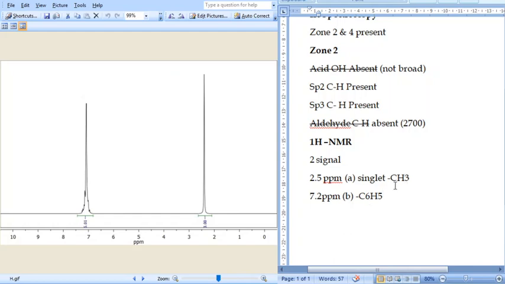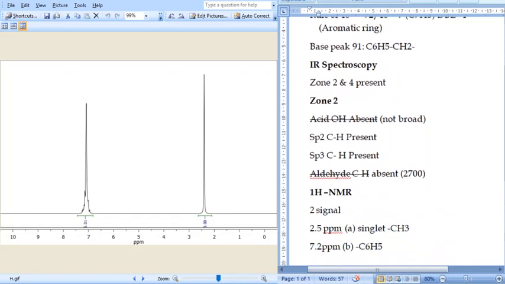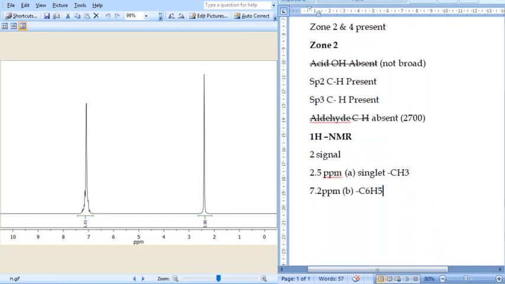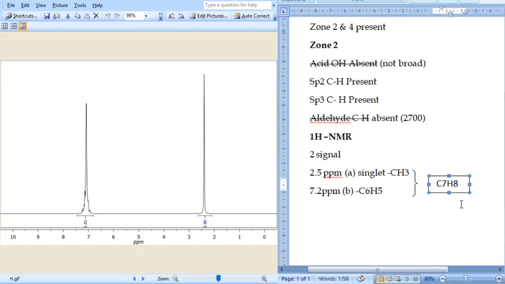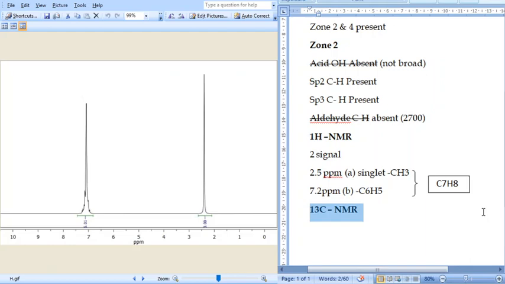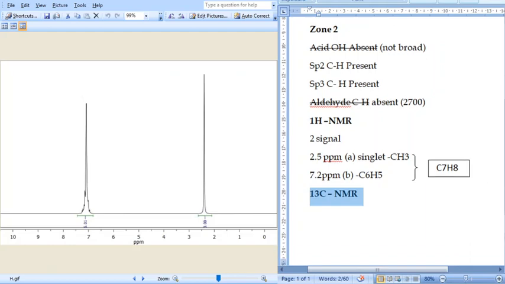We have two fragments here, C6H5 and CH3. If you calculate the total, we get C7H8, almost the molecular formula, and the molecular weight came, and therefore the compound is definitely toluene. C7H8, already you got the formula, and therefore the compound is toluene.